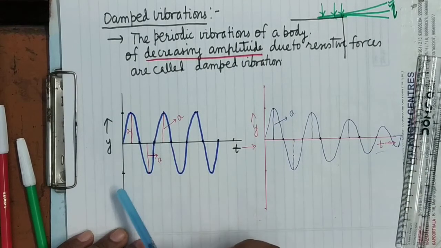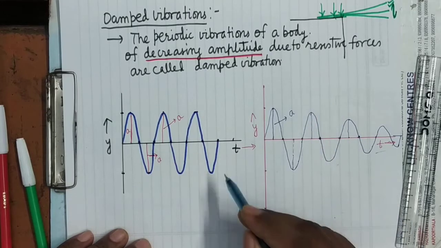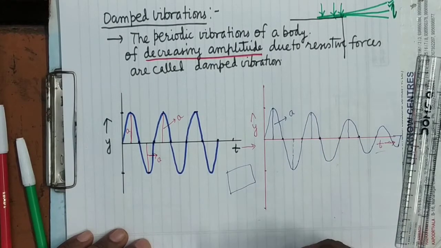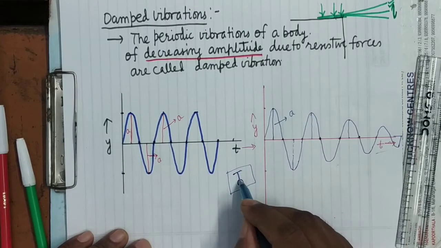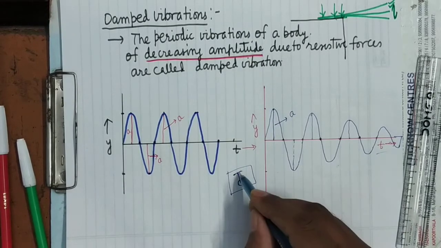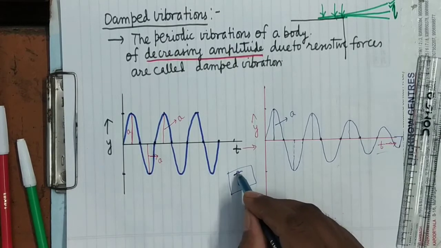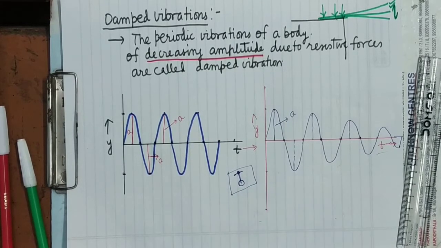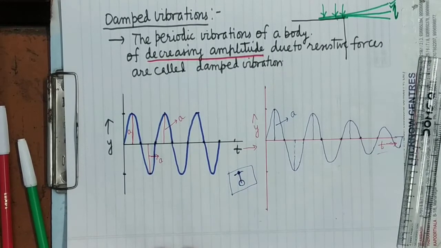But here also, after a very long time, if you have kept this pendulum inside a vacuum chamber, the amplitude will decrease. Why will it decrease? Because of the friction at the point of suspension, and because of the elasticity of the string.